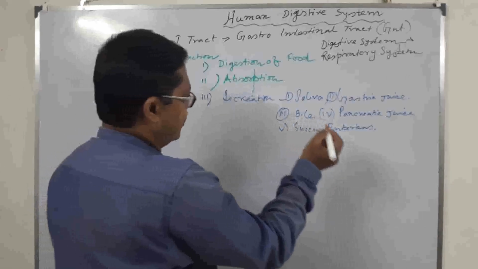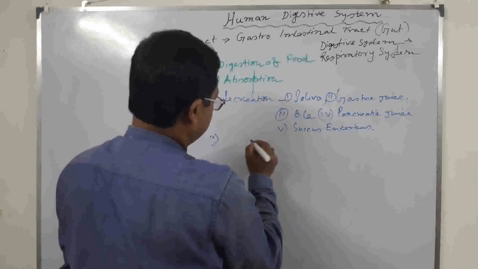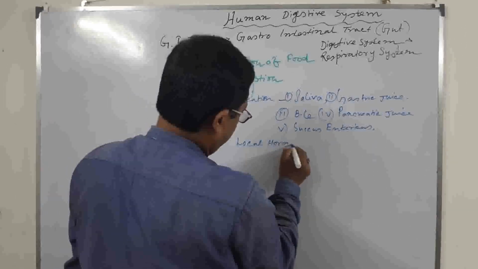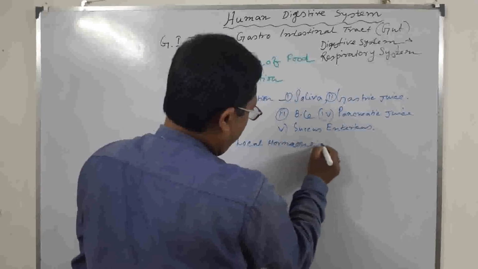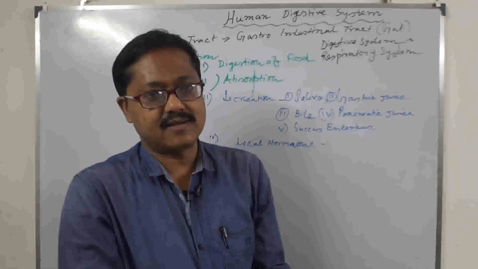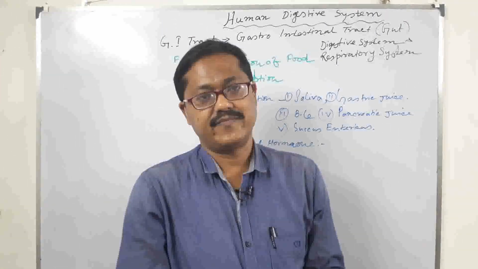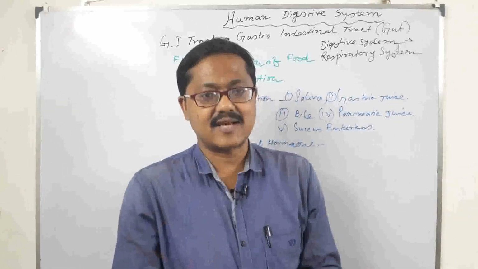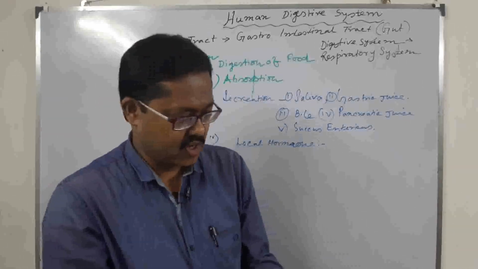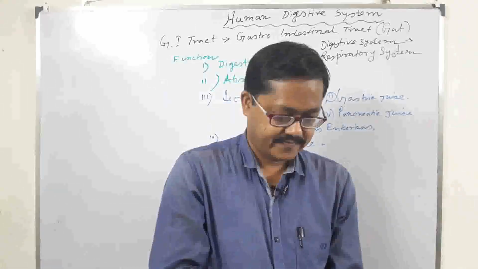Another secretory product is the local hormone. What does local hormone mean? The hormone which is secreted by some cells and acts at the same site. The synthesis site and the action site are the same. This is the local hormone. This is a very important question. Name a few local hormones in our GI tract.